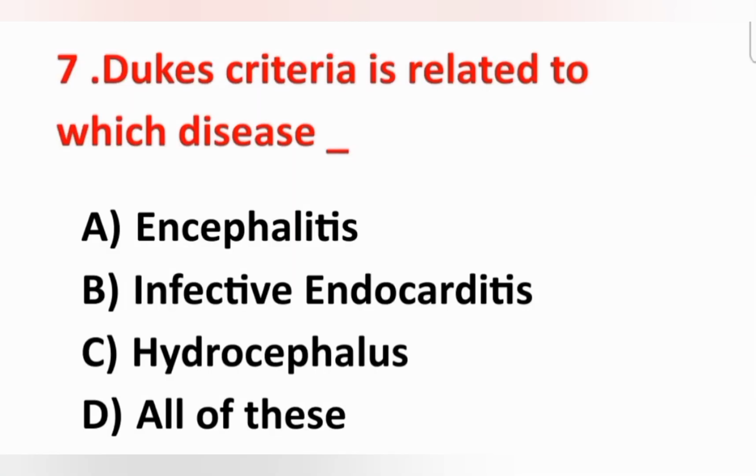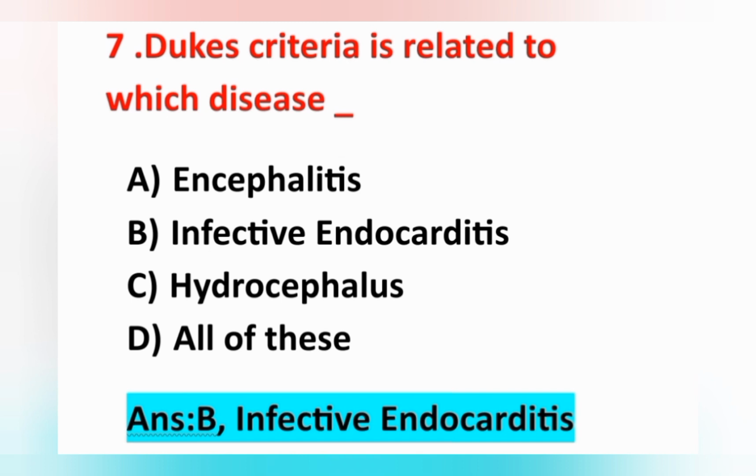Seventh question, Duke's criteria is related to which disease? Options are option A, encephalitis; option B, infective endocarditis; option C, hydrocephalus; option D, all of these. The answer is option B, infective endocarditis. Duke's criteria is one of the diagnostic criteria for endocarditis. Option B is the correct answer, infective endocarditis.